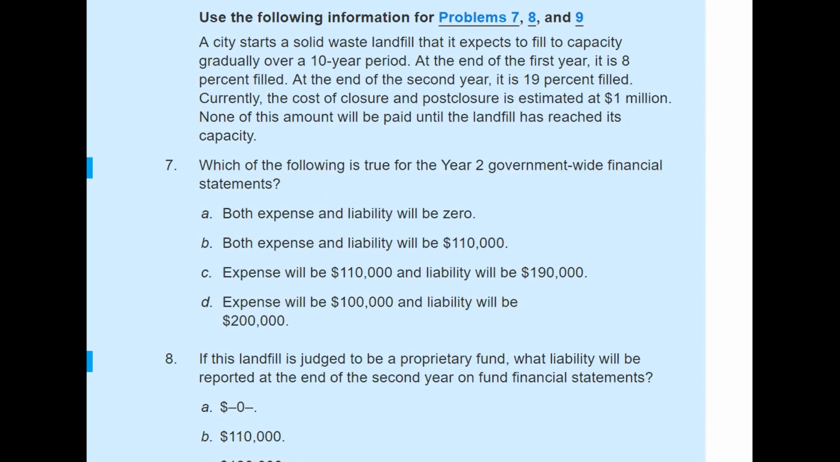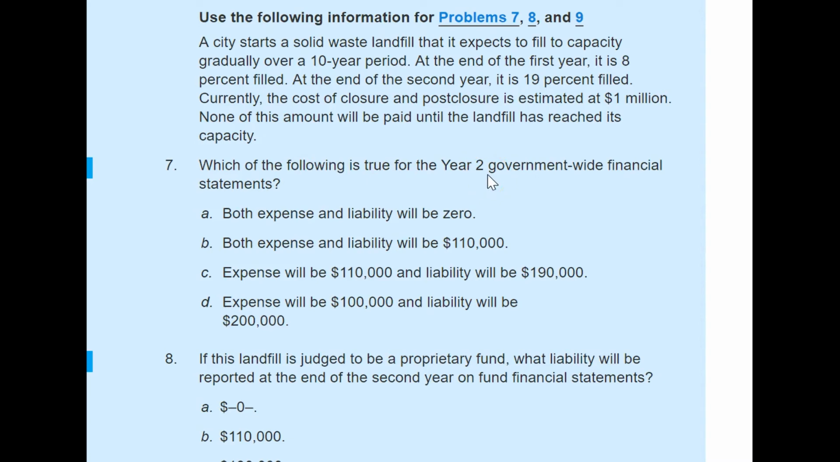Now let's see another landfill example, and these next three problems are based on this information. The city starts a solid waste landfill that they expect to fill over a 10-year period. At the end of the first year it is 8% filled, and at the end of the second year it is 19% filled. Currently, the cost of closure and post-closure is estimated at 1 million. None of the amount will be paid until the landfill has reached its capacity. Which of the following is true for the year 2 government-wide financial statement?